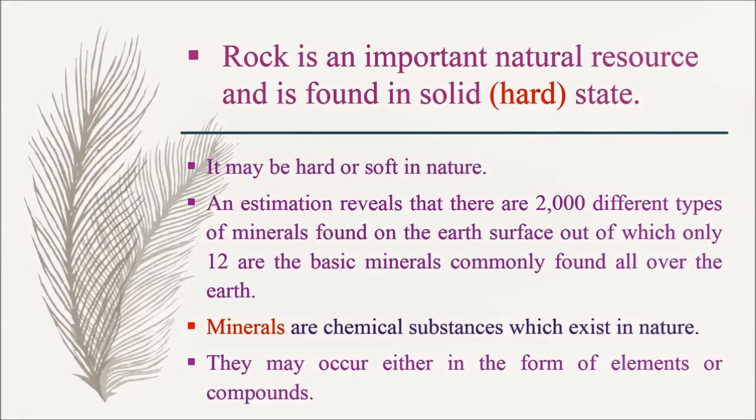Rock is an important natural resource and is found in solid state. Here, solid means hard. It may be hard or soft in nature. An estimation reveals that there are 2000 different types of minerals found on the Earth's surface, out of which only 12 are the basic minerals commonly found all over the Earth. Minerals are chemical substances which exist in nature. They may occur either in the form of elements or compounds.